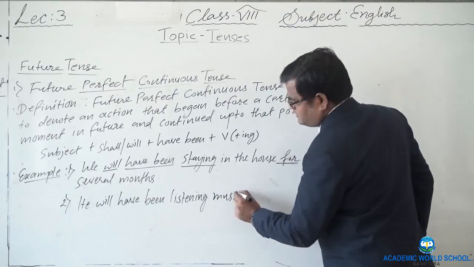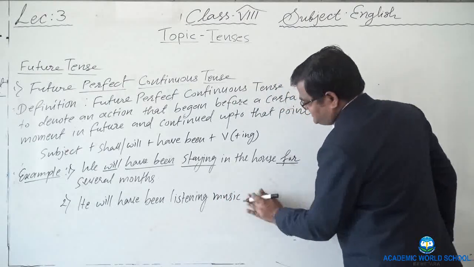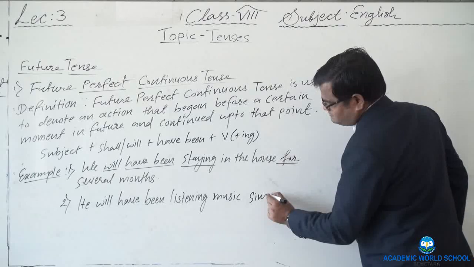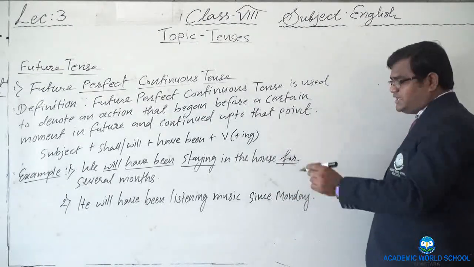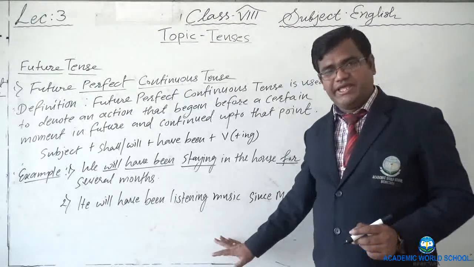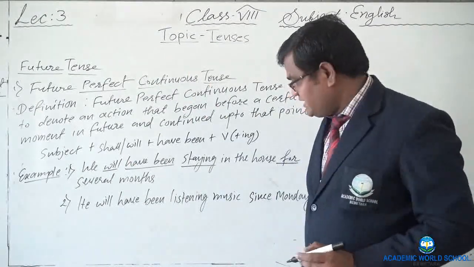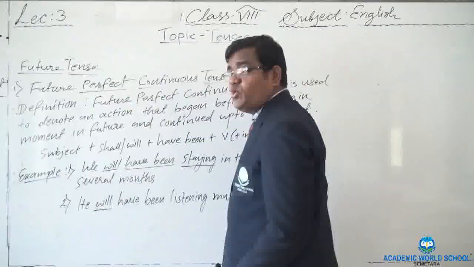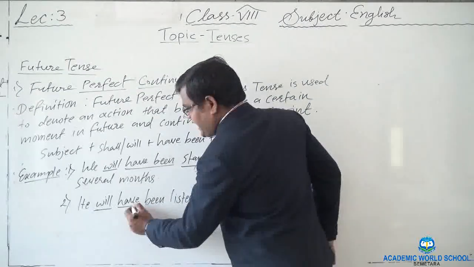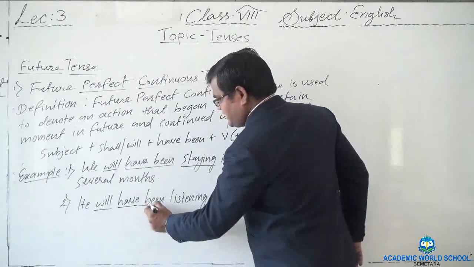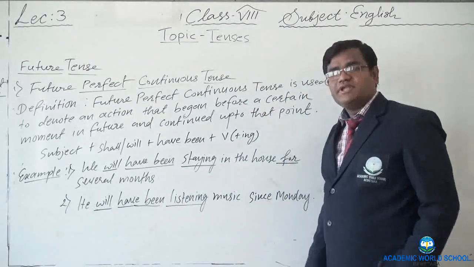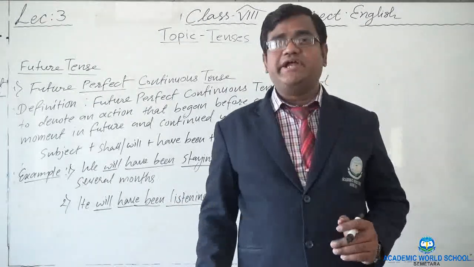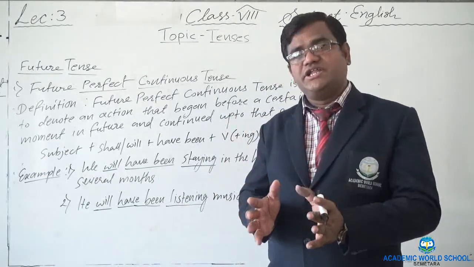He will have been listening music since Monday, or any Monday it can be. So here also will is used, then have been, and then the ing form of the verb. So here we have completed future perfect continuous tense.